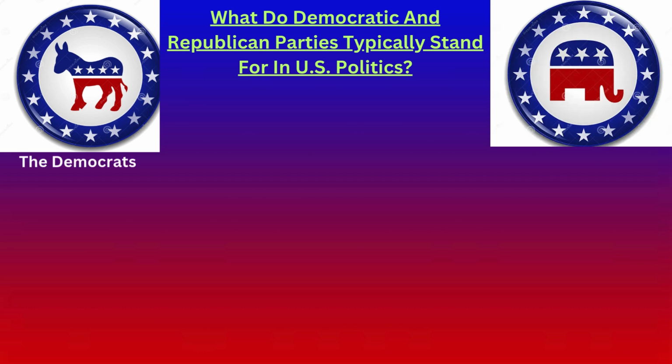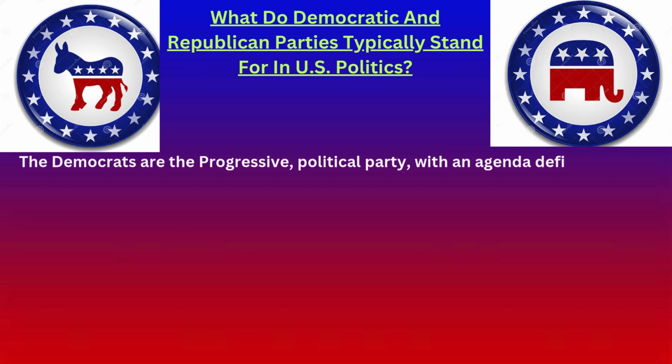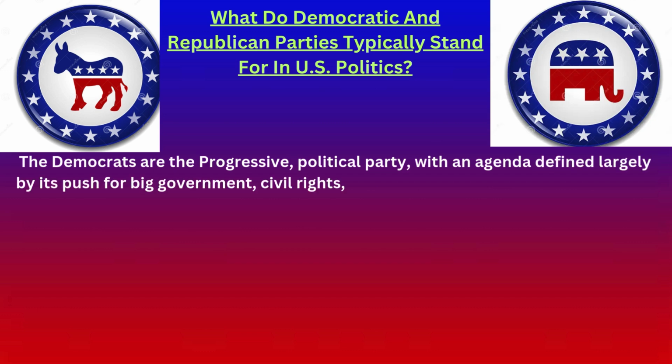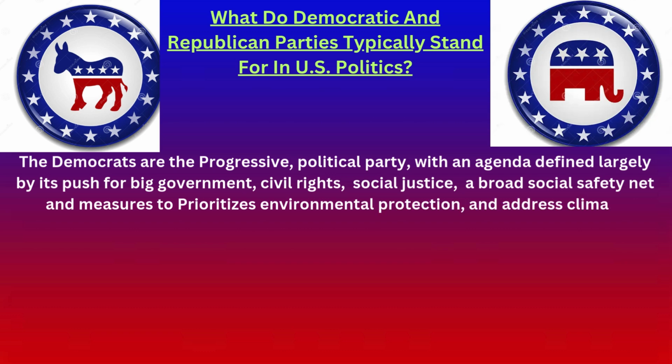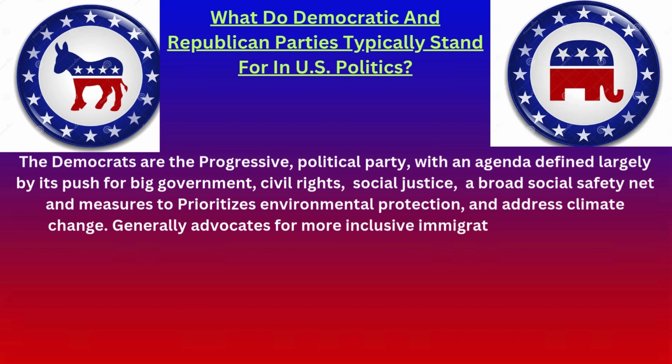What do Democratic and Republican parties typically stand for in U.S. politics? The Democrats are the progressive political party, with an agenda defined largely by its push for big government, civil rights, social justice, a broad social safety net, and measures to prioritize environmental protection and address climate change.